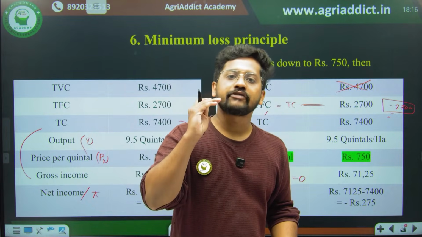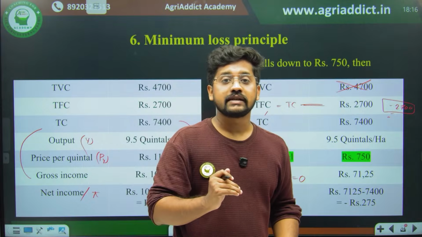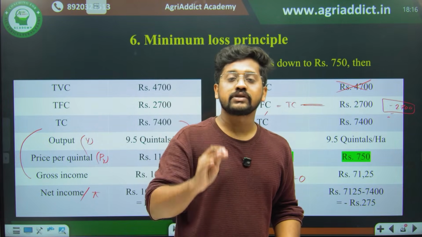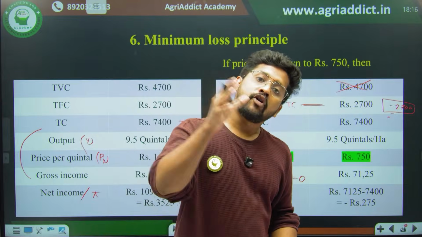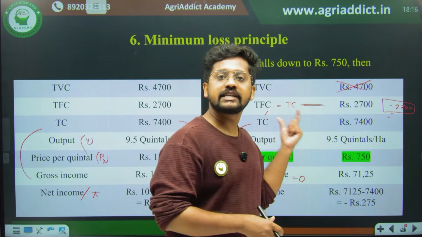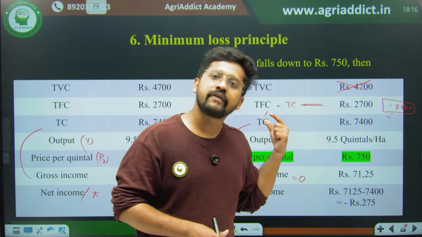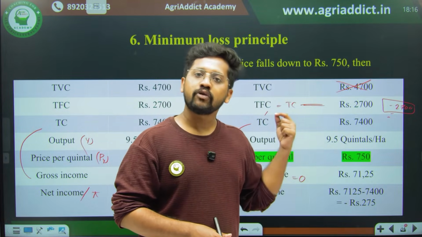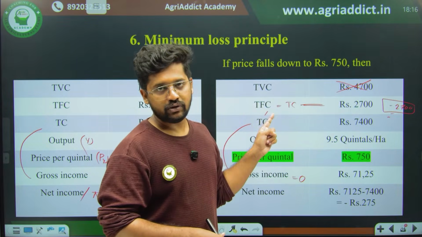There actually we have kept the shutdown point, because even under losses, if the producer or the farmer or the market manager can overcome the fixed cost through the business, then he should always continue the cultivation. He should always continue the cultivation if he can overcome the total fixed cost. That is the basic idea.